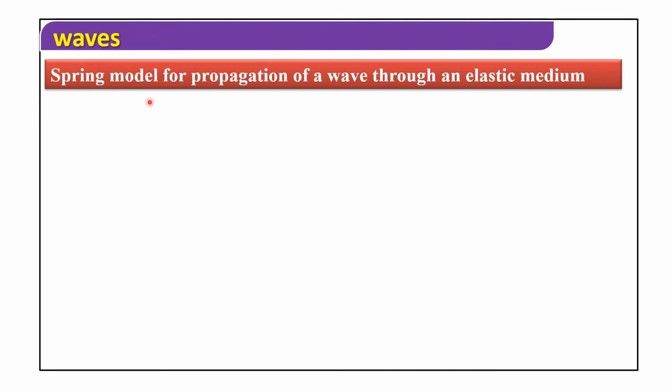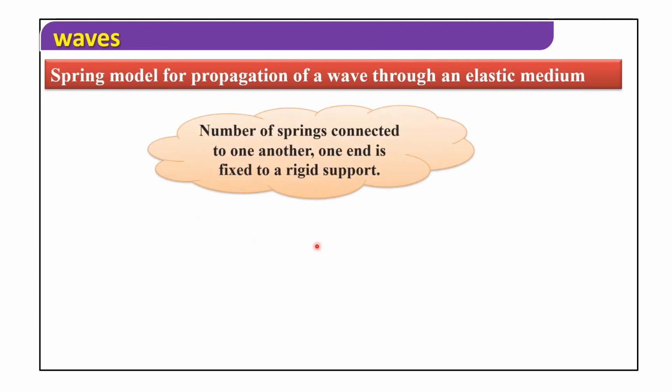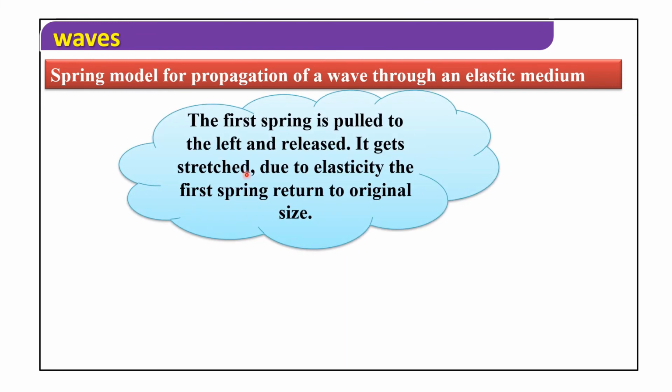Spring model for propagation of a wave through an elastic medium. See, this is the spring model. A number of springs are connected to one another, and one end is fixed to a rigid support. The first spring is pulled to the left and released.